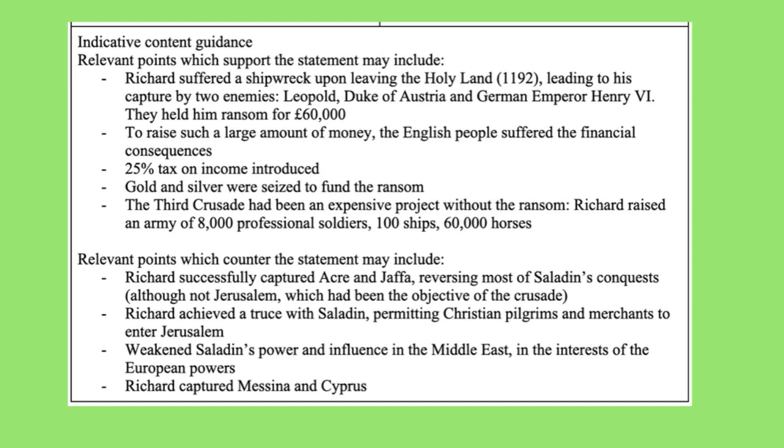Here, though, are some examples of points that you could have made. It's a good idea to use the point, evidence, explain structure, because that shows that you've developed your thinking. For example, you could make the point that the English people suffered the financial consequences. You could then give evidence of Richard's shipwreck in the Holy Land in 1192, which is one of the stimulus points in the question. And then you could explain that that led to the 25% income tax. It's developed answers like these that will help you to score in the top bands. Have a look at the other points to see if there's anything else that you could have included in your answer.